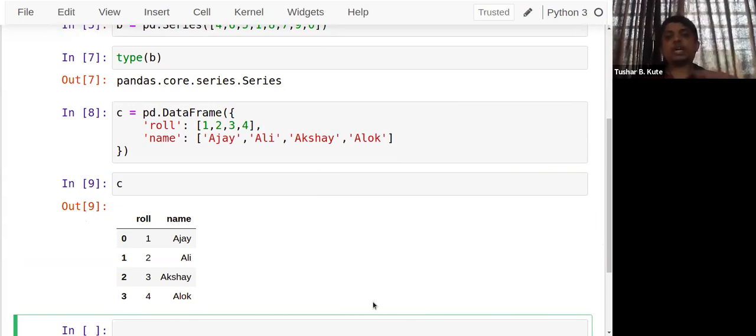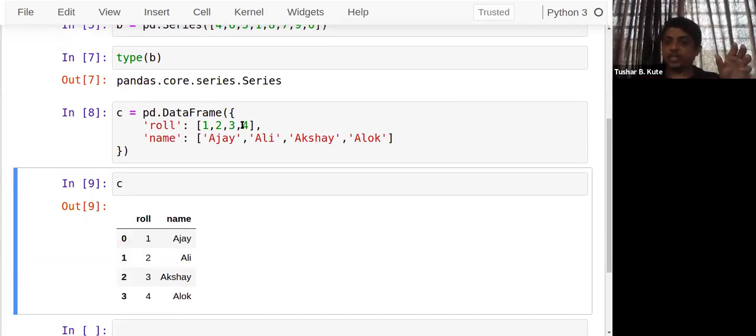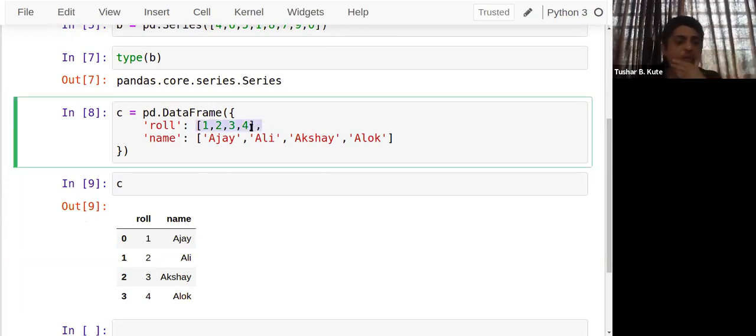Two-dimensional means we have rows and columns, a number of rows and columns. So here these are the column names which I have passed. The lengths of them should be the same. And one more thing, whatever you pass after that can be of any type. I am passing a list here. We can pass a series, we can pass an array, you can pass a tuple also. But it should be of the same length. That's the main requirement. And this way, the table is created. This is how we can create a manual table.